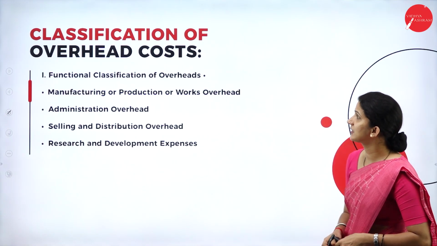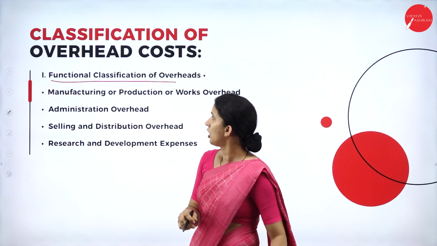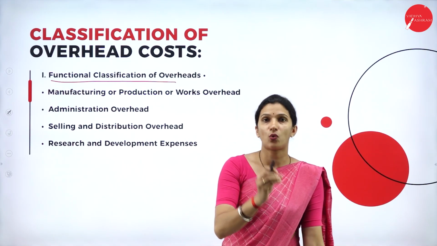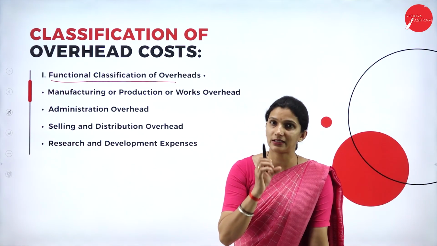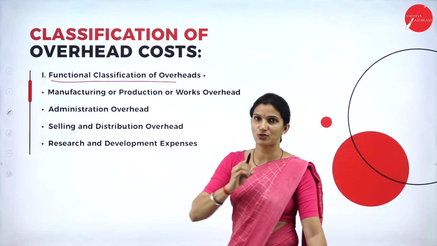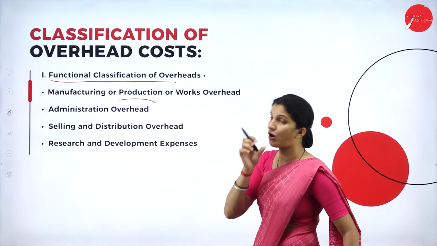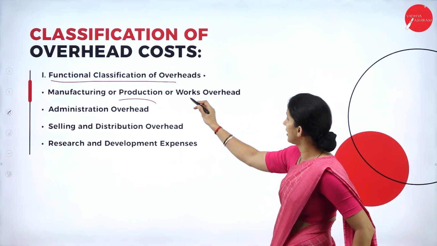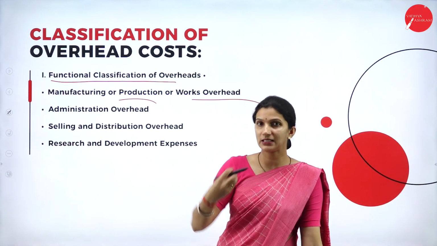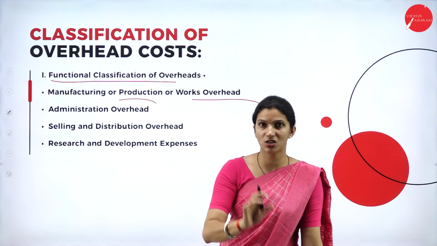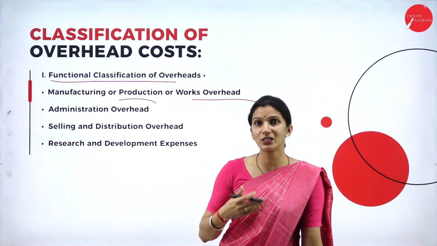Next we'll see the classification of overhead cost. One is based on functions, or functional classification. What type of work is being carried out in a factory? These overheads are classified on that functional basis. One is manufacturing overheads, or factory overheads or production overheads. Here it means all the overheads or indirect expenses incurred while manufacturing or producing a product; all that we call manufacturing overheads.